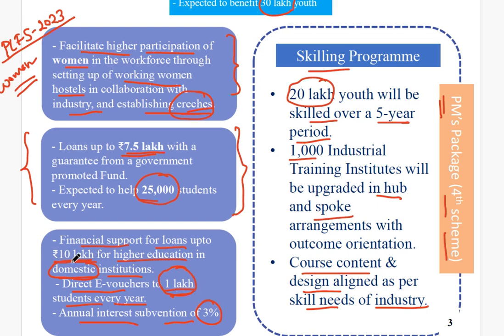That means loans up to 10 lakh rupees will be given as education loan for higher education in domestic institutions for 1 lakh students. And in this loan amount of 10 lakh, there is 3% annual interest subvention. That means you have to pay the interest, right? So out of the total interest, the government will pay 3% of the annual interest on your behalf. Okay.